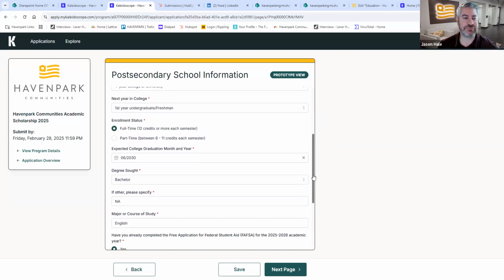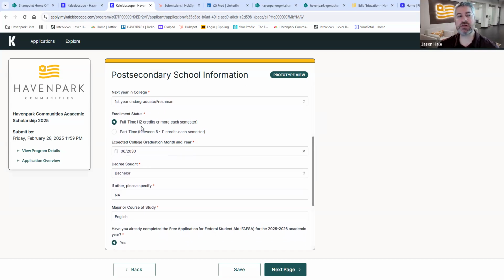Enrollment status. So in the fall of 2025, do you plan to be a full-time student, meaning someone who's enrolled in 12 credits or more each semester, or a part-time student between 6 and 11 credits per semester? And then you'll put your anticipated or expected college graduation date and month. And again, this is just from your post-secondary institution. What year do you think you might finish up at that institution? If you're a high school senior, most likely it's going to be 4 years out. If you're a community college student, it might be 2 years out from the date that you're actually applying for the scholarship. And then what degree are you hoping to seek? Is it a bachelor's degree?